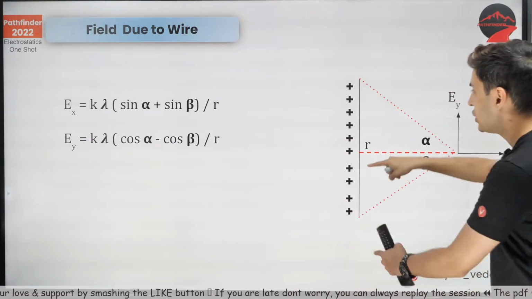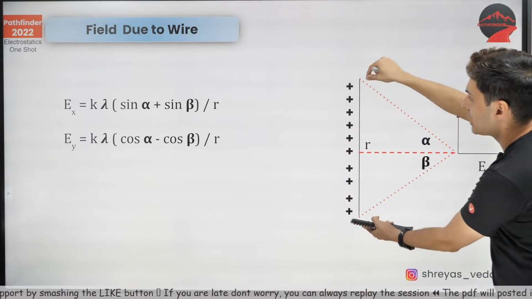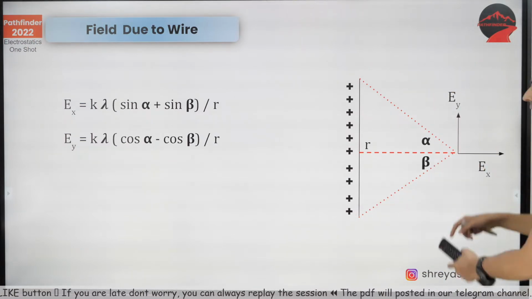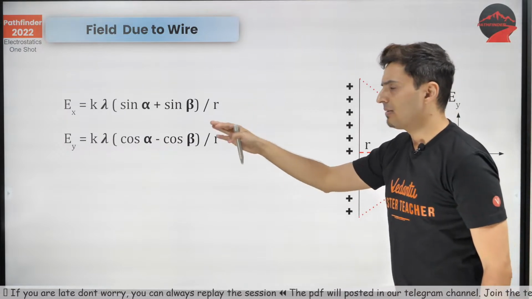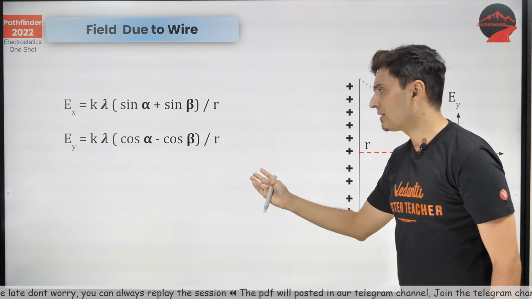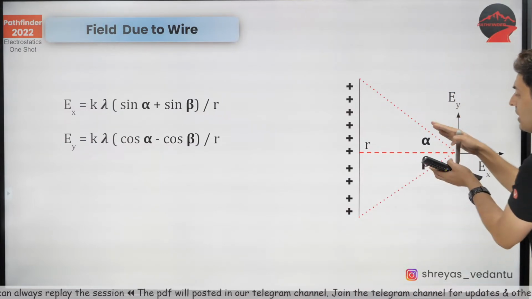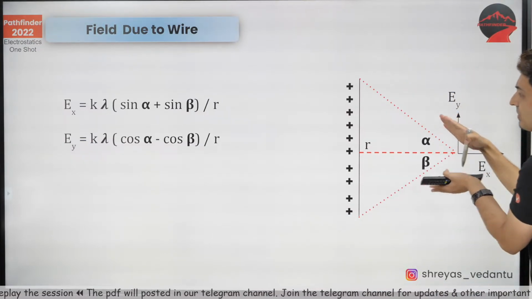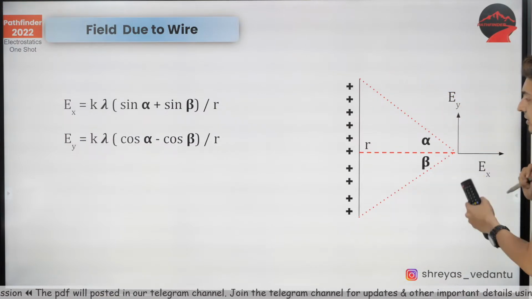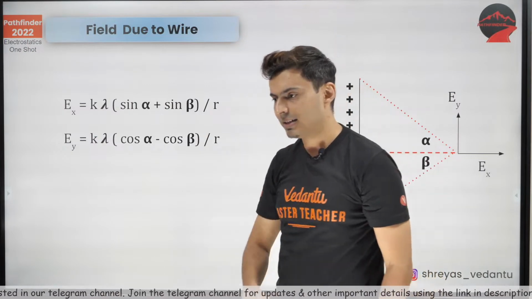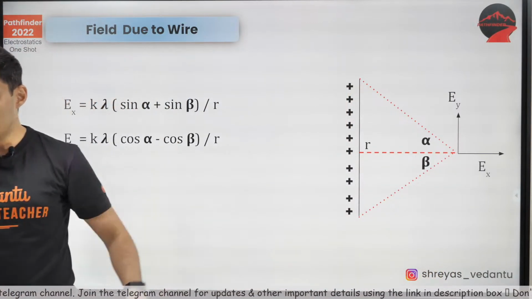And lastly, due to a wire or due to a charged conducting rod, the field at any point will be given by k lambda, and you can have sine alpha plus sine beta or cos alpha minus cos beta, divided by r. R is the distance from the wire. Alpha and beta are the angles which are subtended by the ends at this point. Lambda has the units of coulomb per meter. All right, cool. Let's get going.